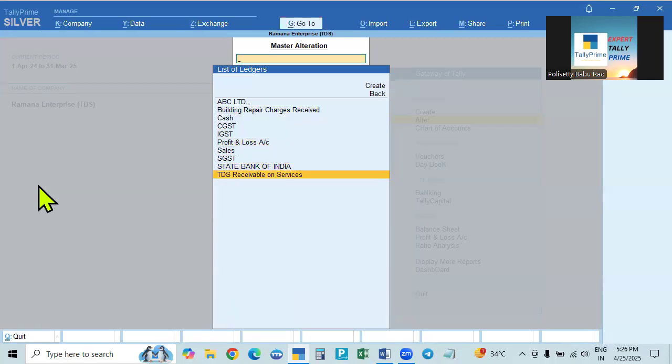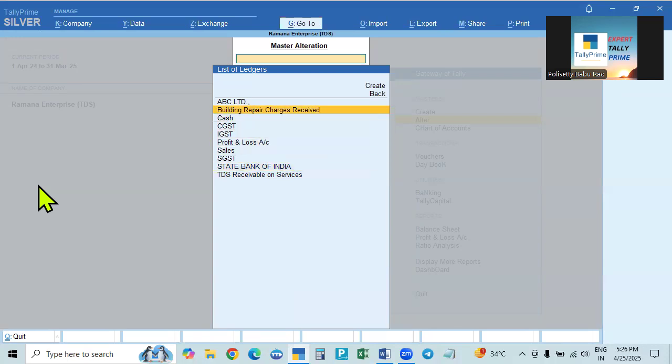And bank, again, bank details, we have to make the payment or receive the payment. From them we'll receive the payment through bank, or cash also, because from the party you can get cash or bank. When you are paying the tax, whatever amount we have to pay, we have to pay through the bank only.